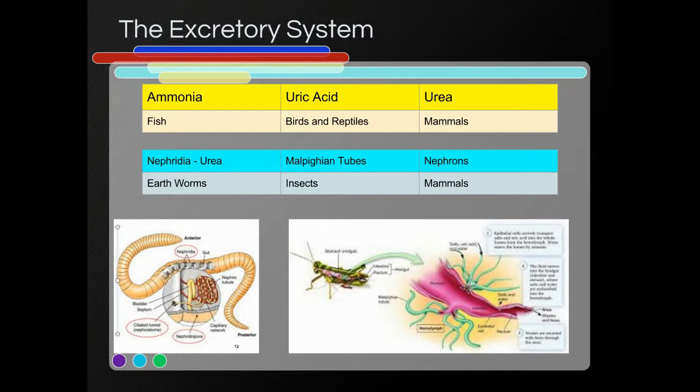We get our nitrogenous waste from the breakdown of our proteins. We have a lot of proteins in our body. We're constantly building and breaking down. That's where we generate the bulk of our nitrogenous waste. Now, is some going to come from other sources? Yes, there would be some.